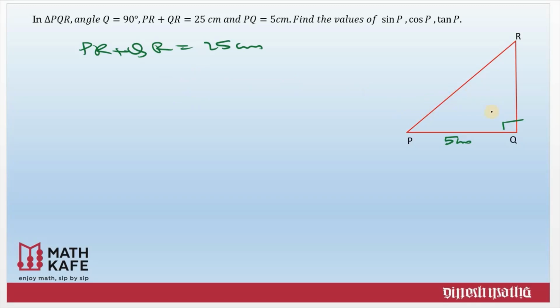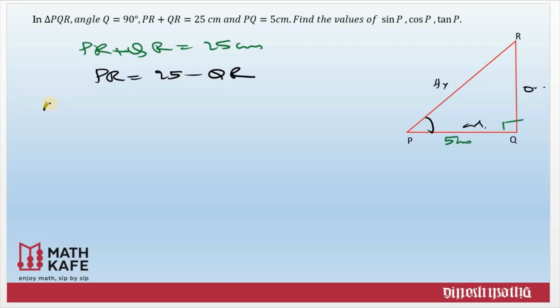But you need exactly what PR and QR are, because we are supposed to get the angle related with P, the opposite side, the adjacent side, and the hypotenuse. We need all three to complete the question. From here I can say PR equal to 25 minus QR. Now just like the other questions, we will proceed.